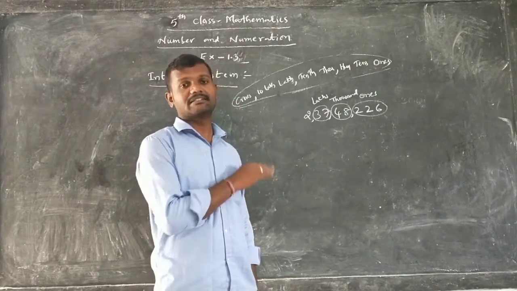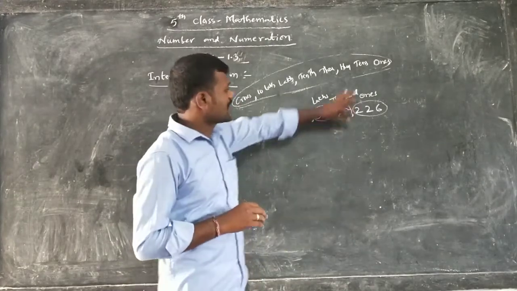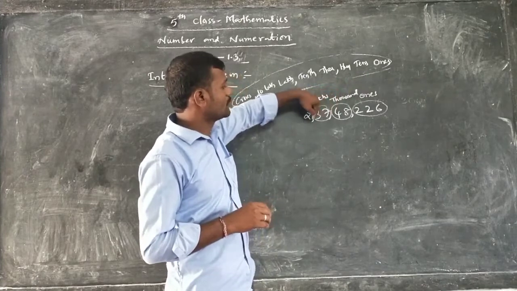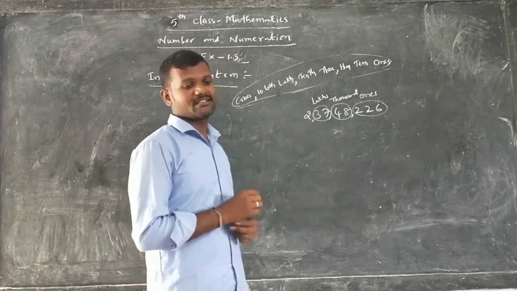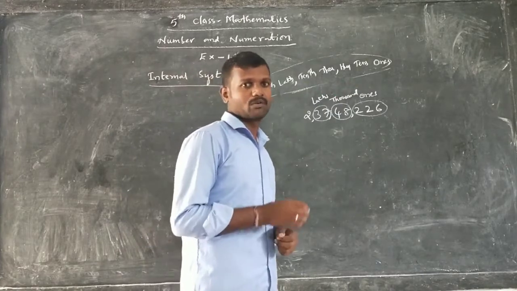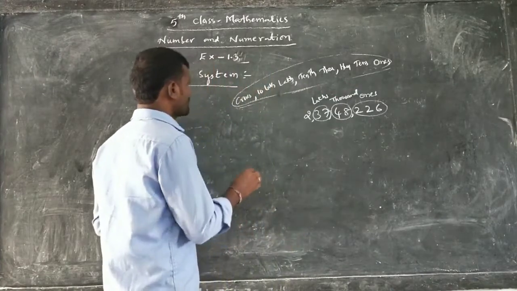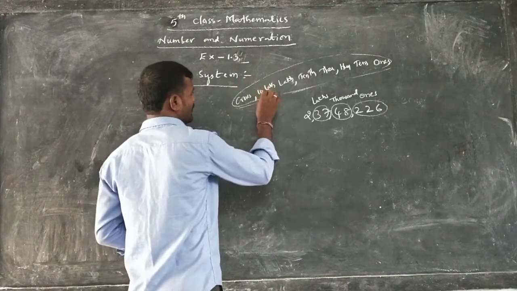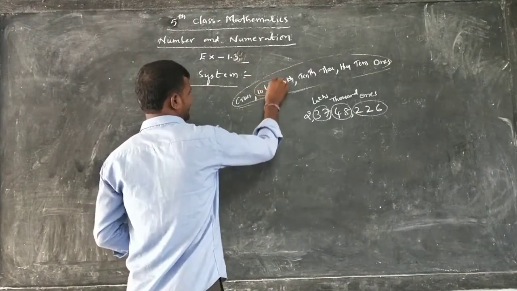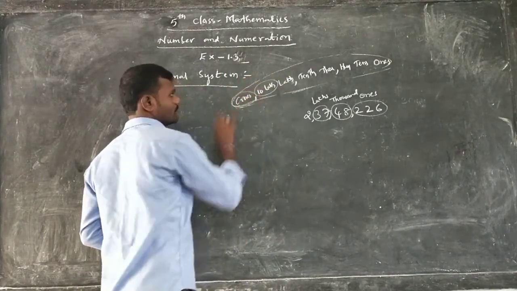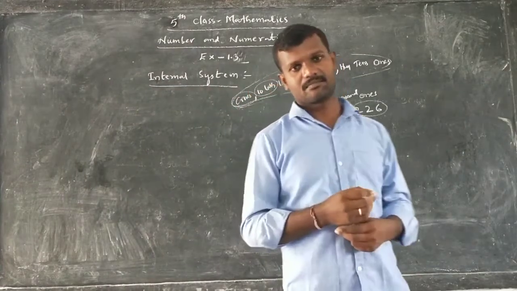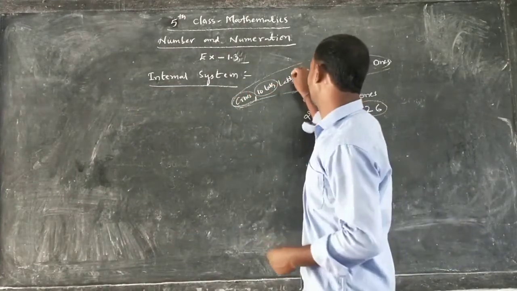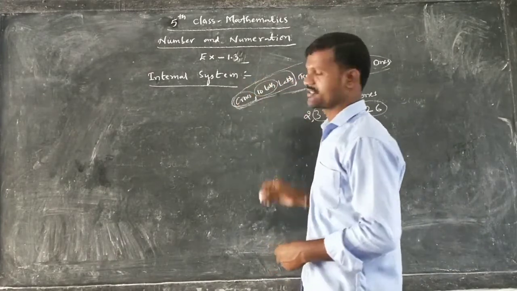In which system is it? In the national system. The first comma comes after 3 digits. The next one comes after 2 digits only. But in the international system, how can we write? In the international system there will be no 10 lakhs and no crores. Then what should we write? Millions. Lakhs and crores will not be there in the international system.